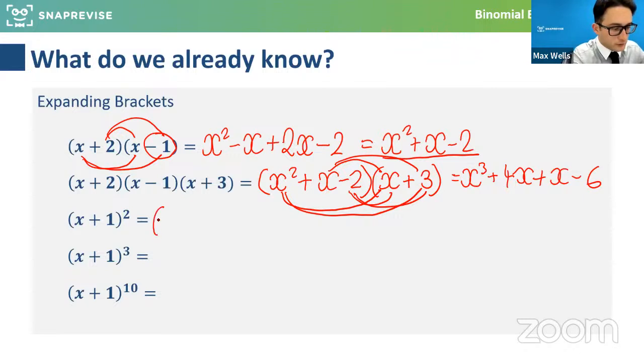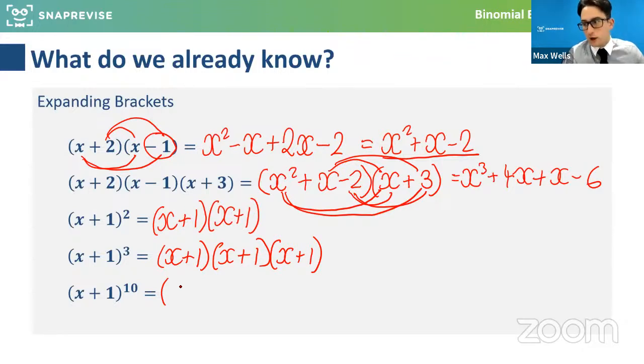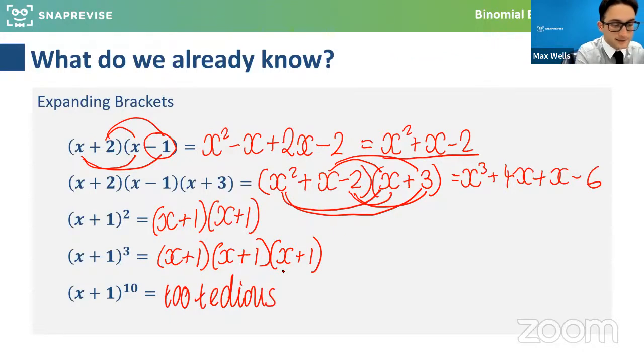Likewise, what we're going to focus on is generating a little rule. So if we have like x plus 1 squared, hopefully everyone's happy that that's a double bracket of the same thing. And this is a triple bracket of the same thing. But by the time we get to x plus 1 to the 10, we definitely don't want to be doing 10 brackets of expansion. So we kind of need a little rule for this. This is too tedious. This takes way too long. So we're going to look at some patterns that emerge that you probably haven't explored before at GCSE.